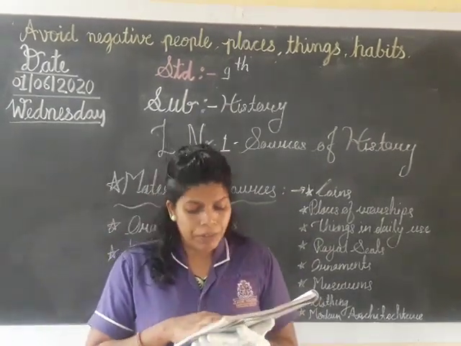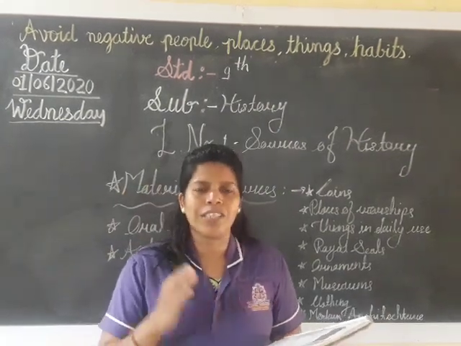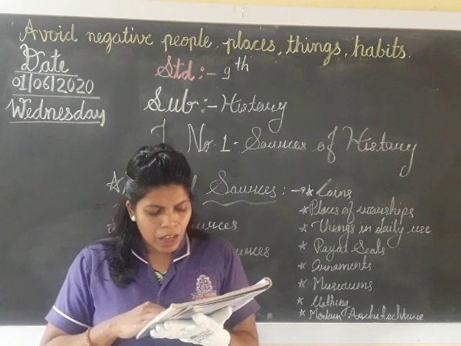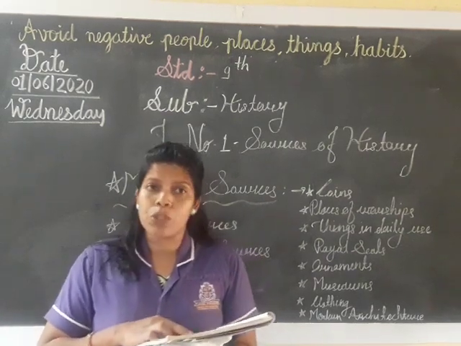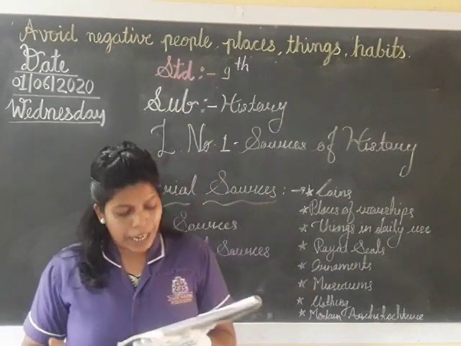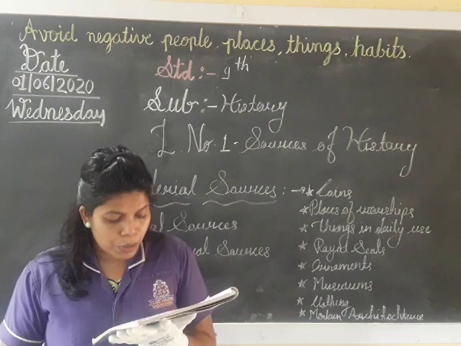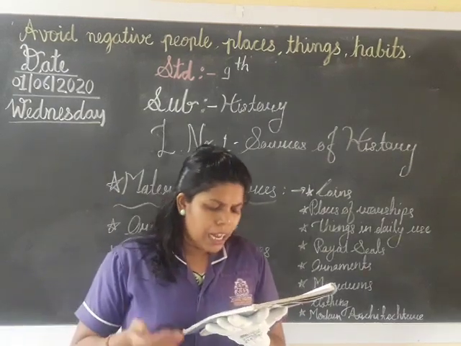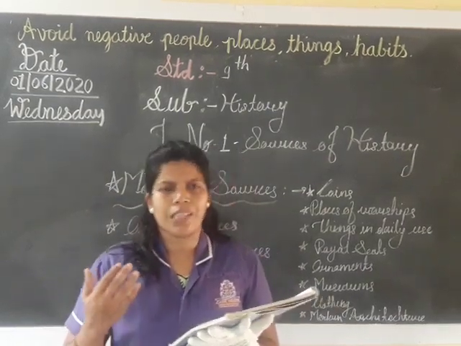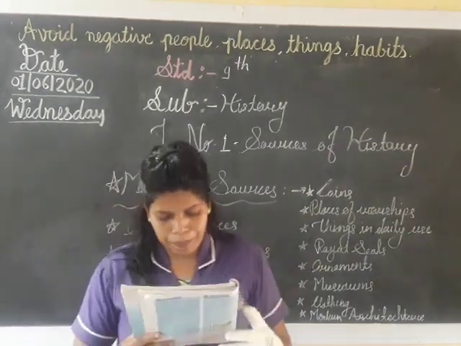For example, they have given here the Chhatrapati Shivaji Maharaj Museum, which is at Mumbai, and Reserve Bank Museum, which is in Pune city. And apart from that, government museums, some private collectors' museums, and in this way many museums are set up to give information about history.